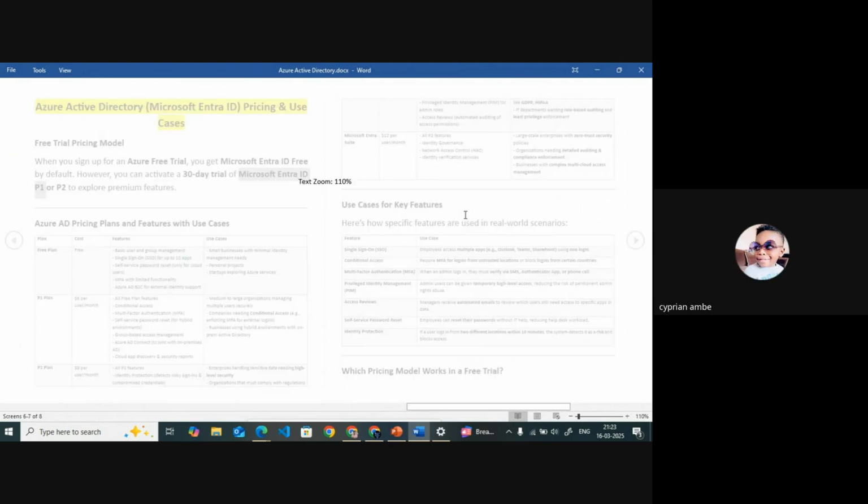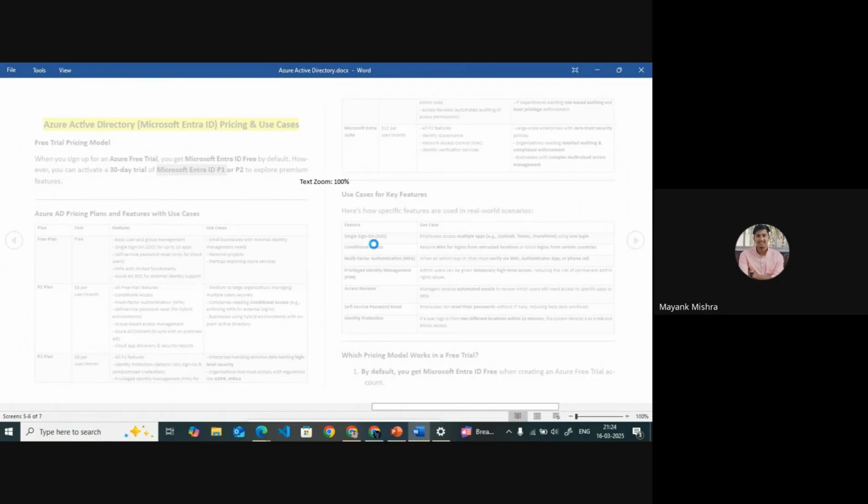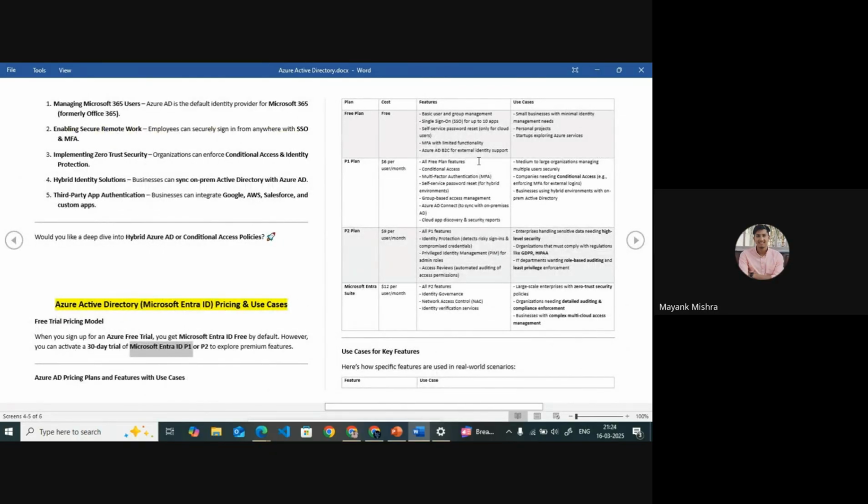I will also show you the difference between all of these. Starting from the free plan, we get basic user and group management. We can do single sign-on setup, and with single sign-on we can access up to 10 apps.